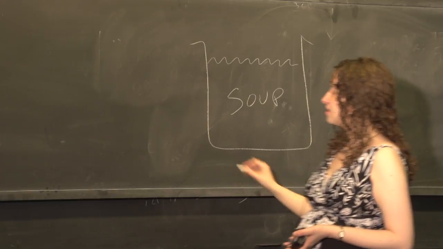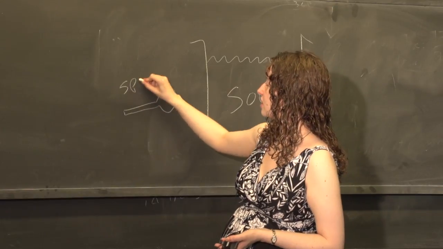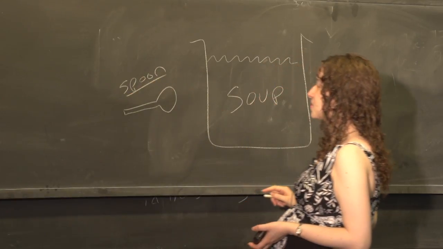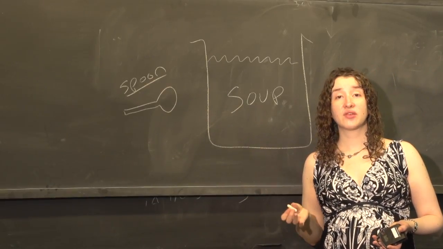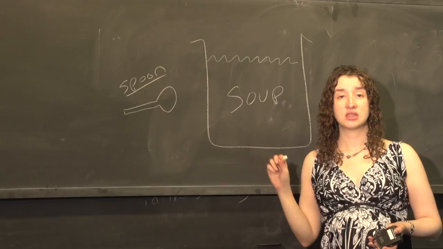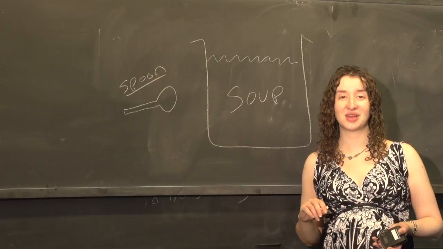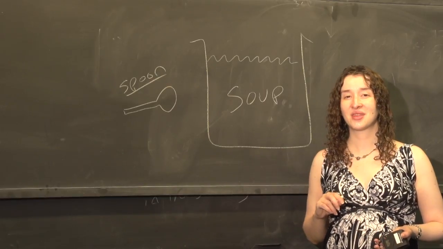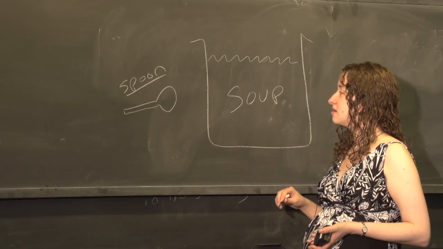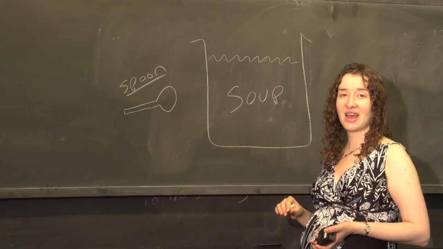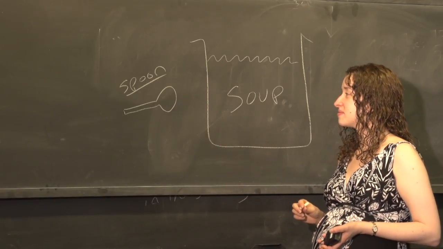And I'm going to take a spoonful of soup. There's my spoon. Let's label that because my drawing skills are not necessarily awesome. I'm going to take a spoonful of soup, and what I'm trying to figure out is whether my soup is salty enough or too salty. I want to assess the saltiness of my soup. I want to estimate the saltiness of my soup. Let's think about what influences my guess at how salty the whole bowl of soup is based on my one spoonful.